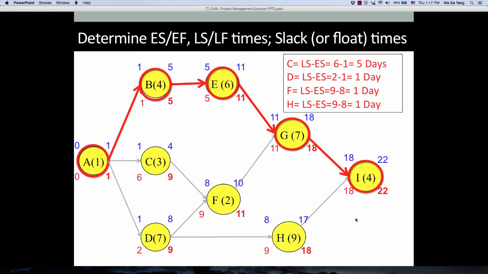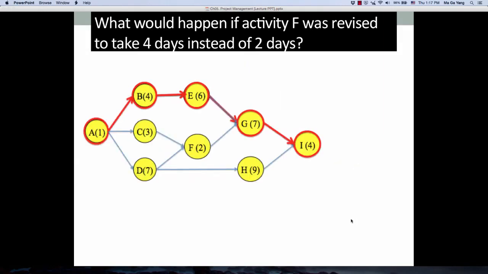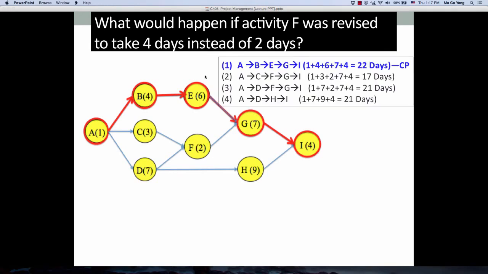Okay, now we consider what would happen if activity F was revised to take 4 days instead of 2 days. So now something happened to activity F, so we have to change the duration of activity F. This was our original critical path, A, B, E, G, I, which is 22 days. But what if activity F was revised to 4 days instead of 2 days?